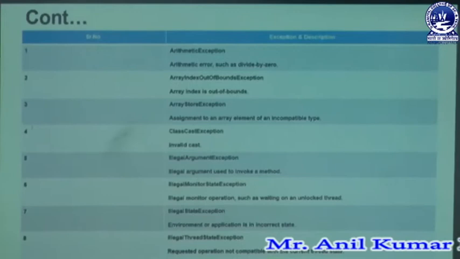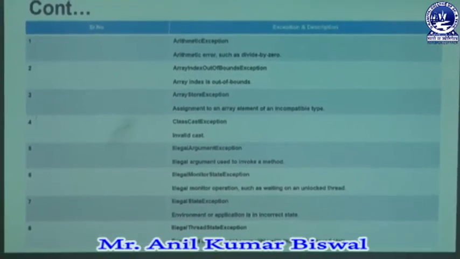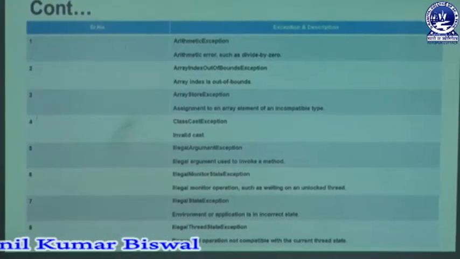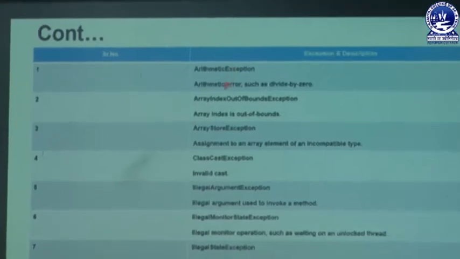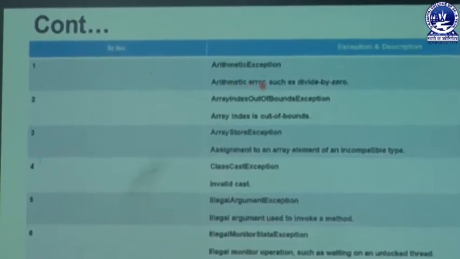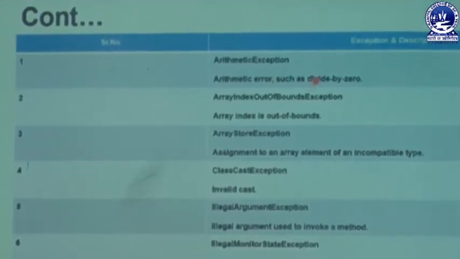What are the different built-in exception classes present in our program? First, as we can see in our slide, is ArithmeticException, with A capital and E capital. It is a predefined class used to detect an arithmetic type error such as a number divided by 0.